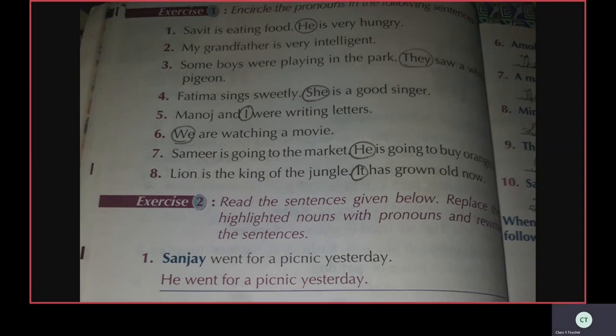See, Fatima sings sweet. She is a good singer. So, Fatima is a noun. Here we are using she, a pronoun. She means Fatima. She is a pronoun. Circle she.